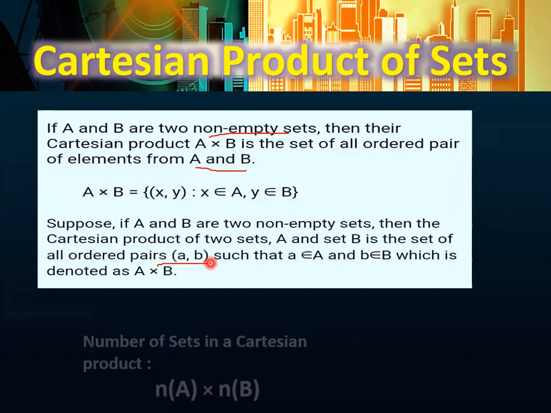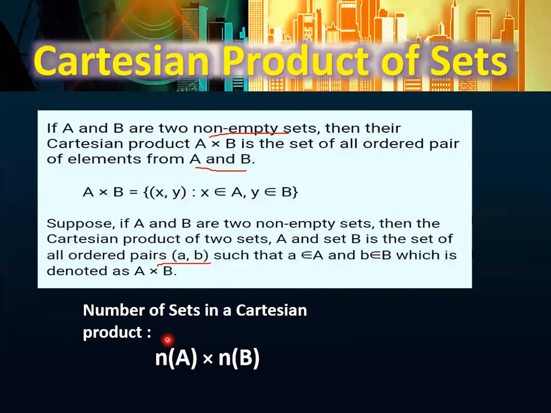Now, first of all, you should know how many ordered pairs can be formed in a Cartesian product. For this, you will write down this formula: the number of elements of set A multiplied by the number of elements of set B. This formula will help you find how many ordered pairs will be formed in any Cartesian product. Now, the examples we have are from exercise 1.3, questions 3, 4 and 5.